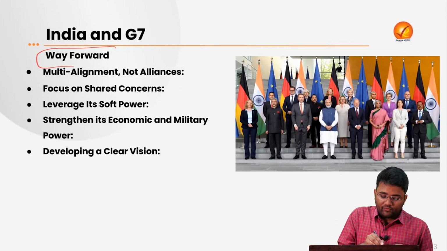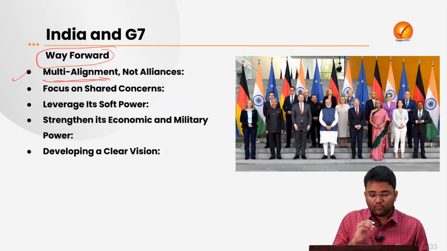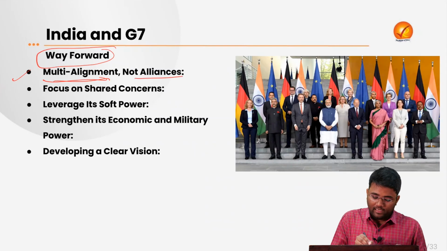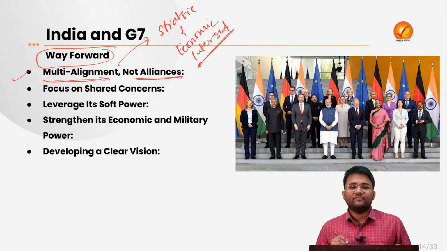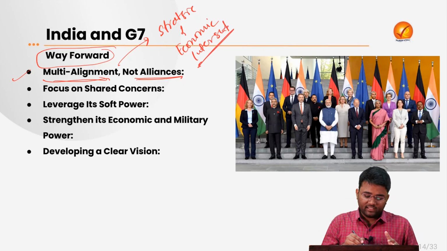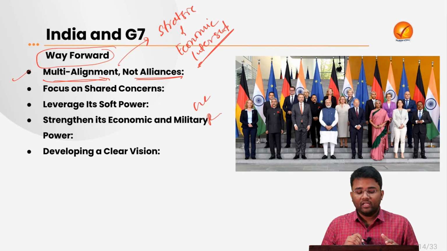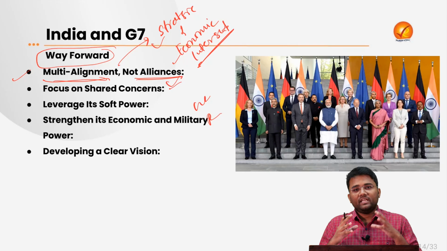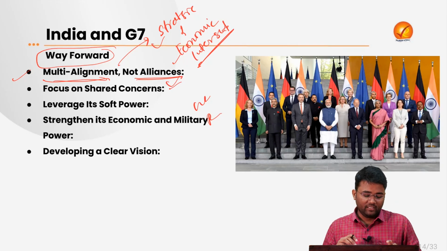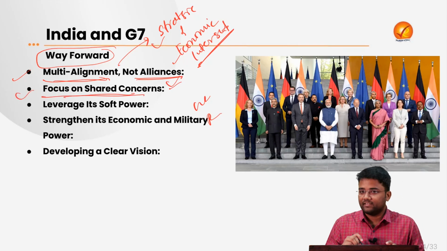So what should be the way forward? The first is that India should focus on multi-alignment and not alliances. Means India should focus on its strategic and economic interest. We should not align ourselves to any one of the poles, either it is the West, Russia or China. Rather, we should focus on our strategic and economic interest, means where the interest of the people of India can be served, rather than coming into an alliance with any of the countries or any of the groupings of the world. Then we should also focus on the shared concerns.